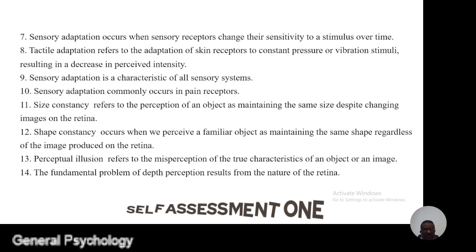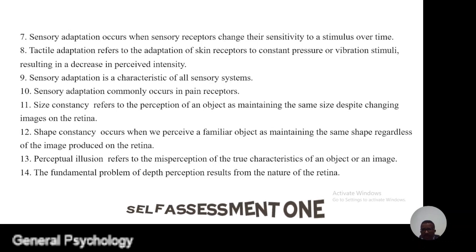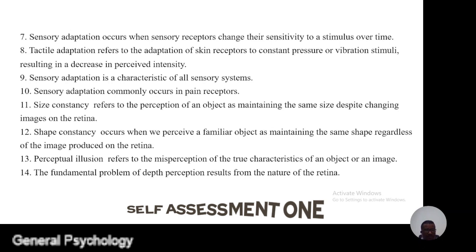Size constancy refers to the perception of an object as maintaining the same size despite changing images on the retina. Number 12. Shape constancy occurs when we perceive a familiar object as maintaining the same shape regardless of the image produced on the retina.